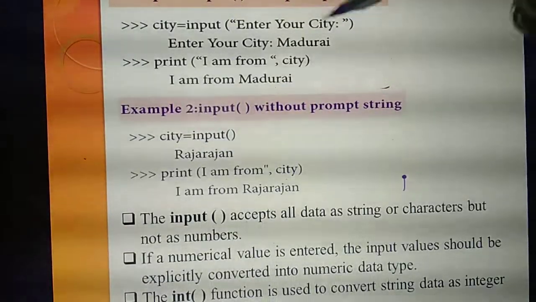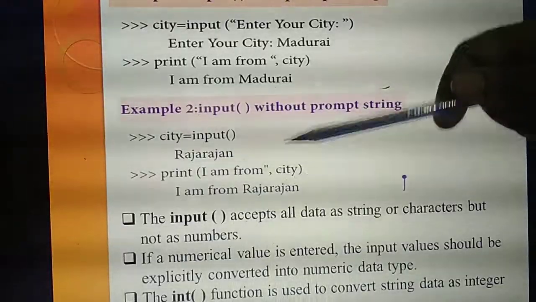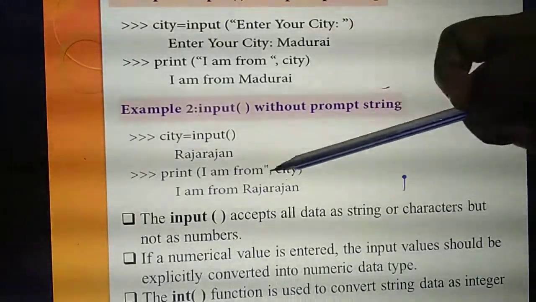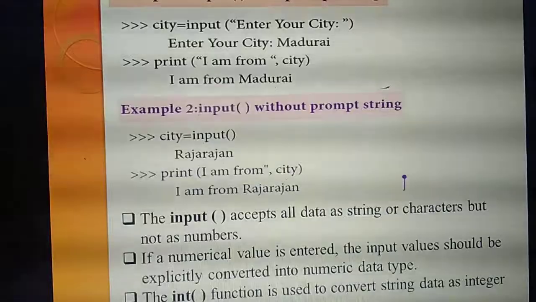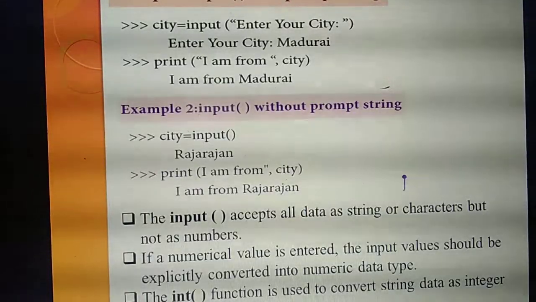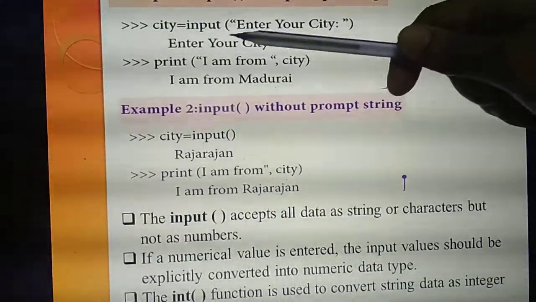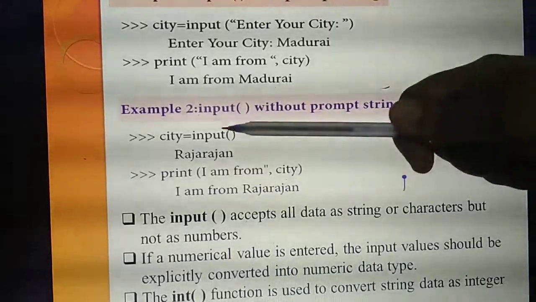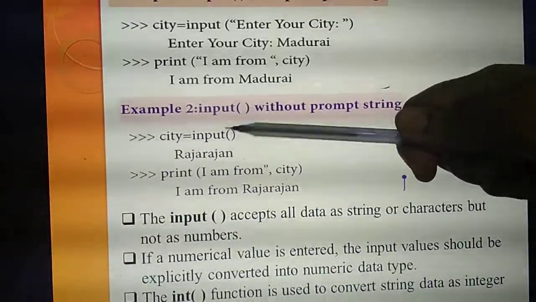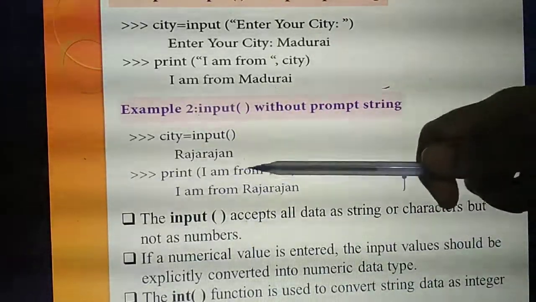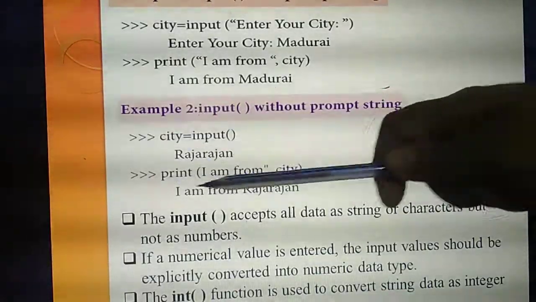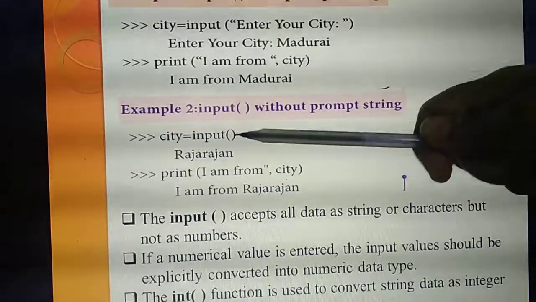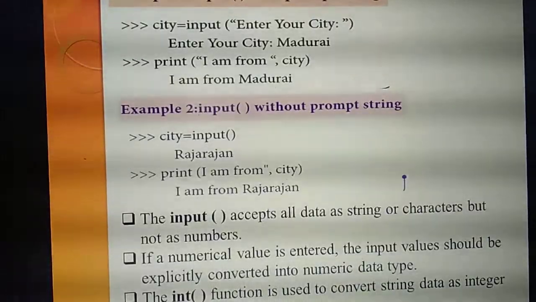Okay. In the next line I am giving print "I am from" city. Then what output will you get? "I am from" and then what you entered. Understand? So inside the input function I have not given any message, but inside the print function I am giving "I am from." So whatever result you already stored through the input function will display here.